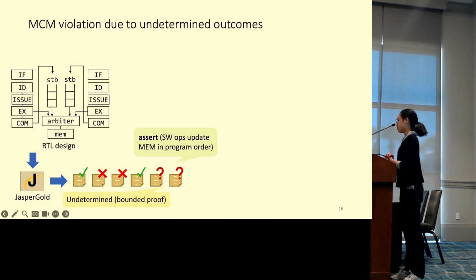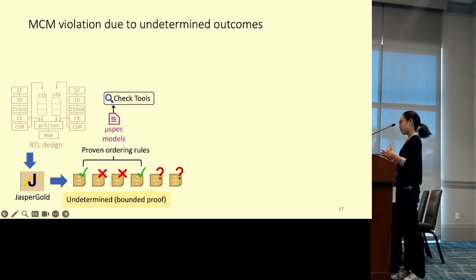As a concrete example, consider this processor that features a store buffer and implements the TSO memory model. We run RTL2Mixedback again on this processor. Different from the previous example, there are now axioms whose corresponding SVA properties return an undetermined outcome from the model checker. Say the memory has a large amount of fan-in, the model checker cannot say deterministically for sure that stores will always update memory in program order. Therefore, we hand this partial Mixedback.